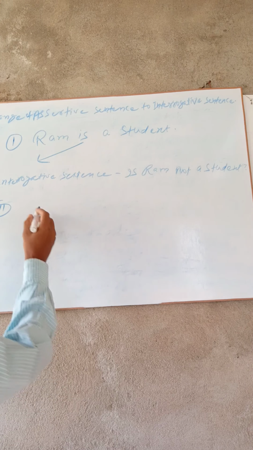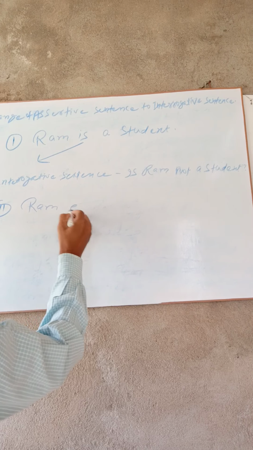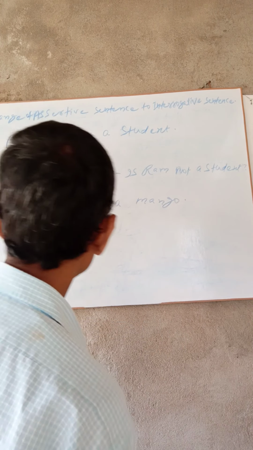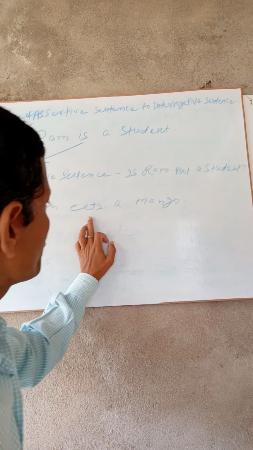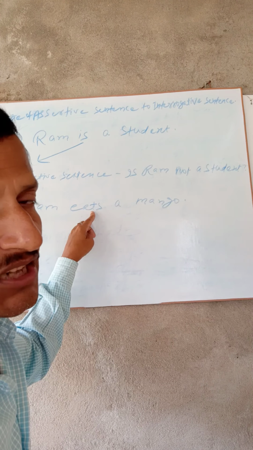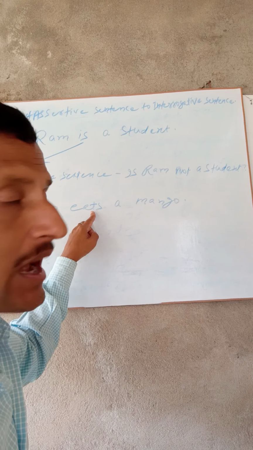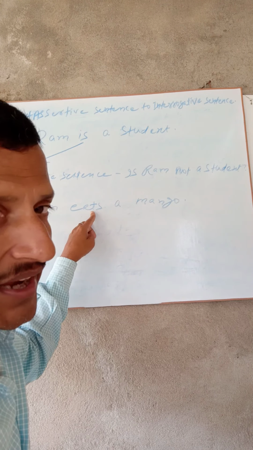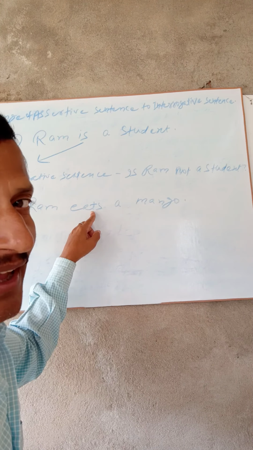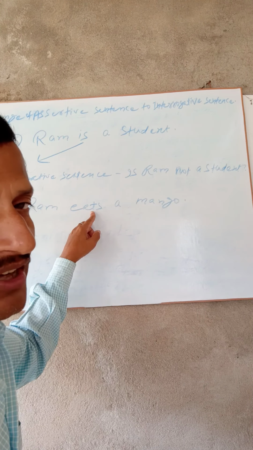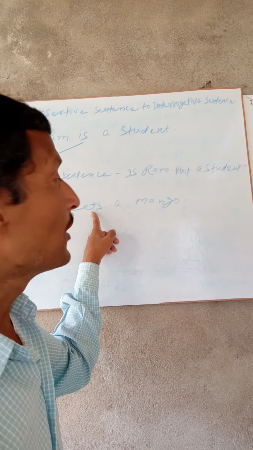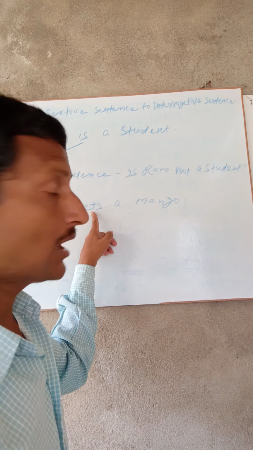Second one is Ram eats a mango. In this case, we see that here is the application of a main verb instead of an auxiliary verb. I have to make this sentence into interrogative. For making this sentence into interrogative, we should first of all apply an auxiliary verb. But in this case, it is not an auxiliary verb, it is a main verb. That is why we take some auxiliary verb.